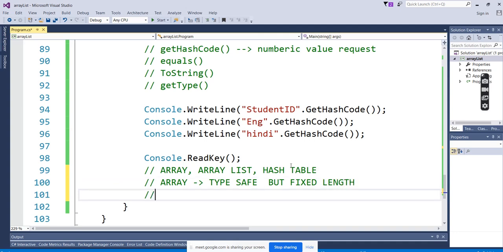And one more thing is collections. What's happening in the collection? The advantage is auto resizing. We used to say dynamic, but more than dynamic, it's better to say auto resizing. Why?